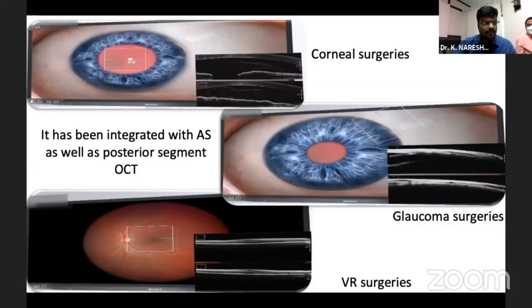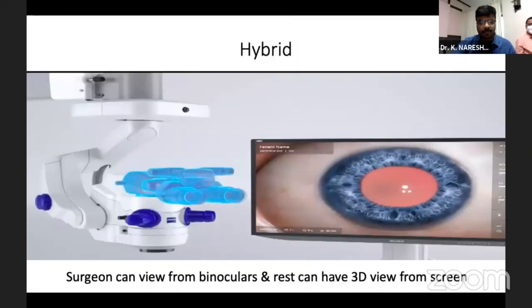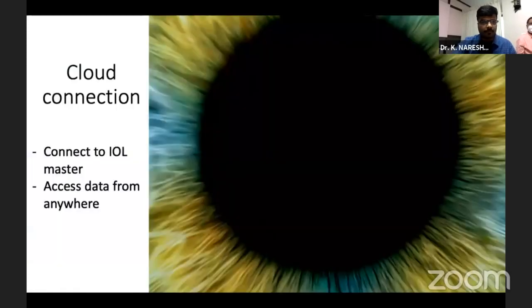It has been integrated with anterior segment as well as posterior segment surgeries. So we can do corneal surgeries, glaucoma surgeries, and VR surgeries with the help of intraop OCT. Even hybrid varieties are available. Here the surgeon can view from the binoculars and the rest can have a 3D view.